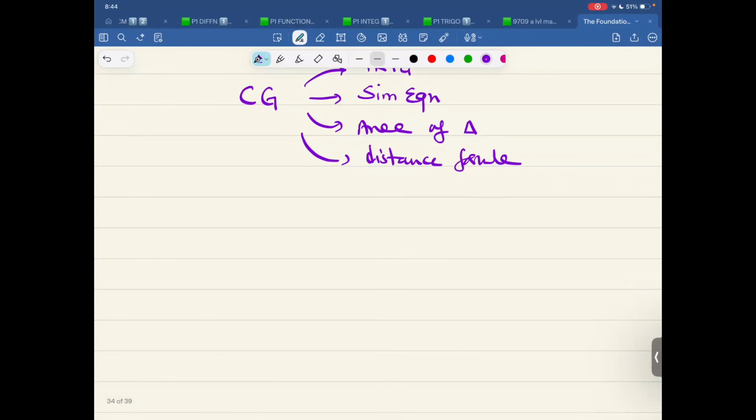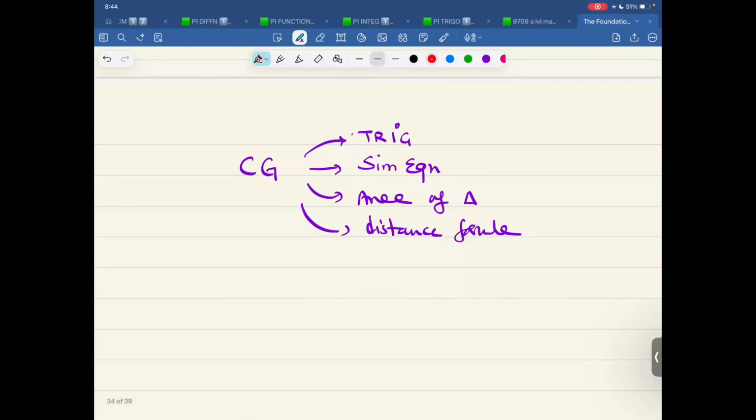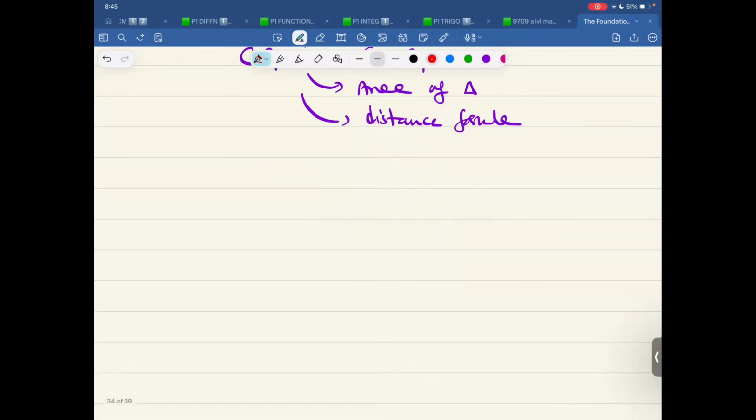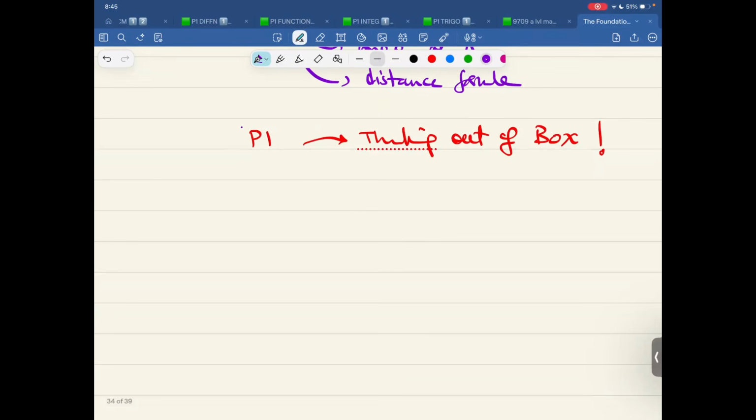So now this was the idea. And some few people have this funny emotion. I mean, yes, there are different ways of getting the same thing. Don't worry about it. If you are comfortable with trigonometry, just stick with trigonometry. But that is what P1 is all about. This is thinking out of the box. So what I did was thinking out of the box. I made you think also. Of course, it will take time. Yes, that is what the transition course is over here.